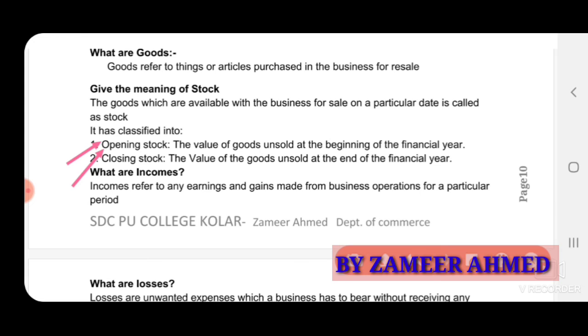Whatever stock is available at the beginning of the year is opening stock. The stock available at the end of the year is closing stock. So it's clear that stock has two types, opening stock and closing stock, and stock is also called inventory.